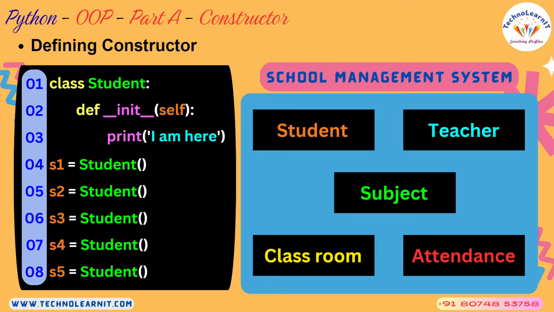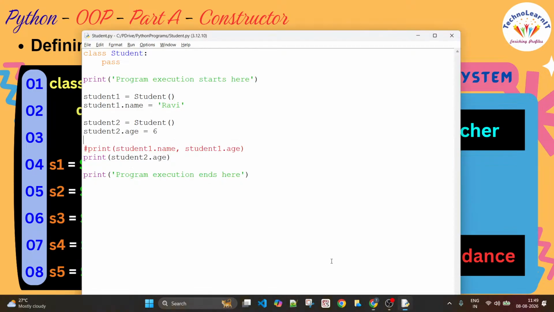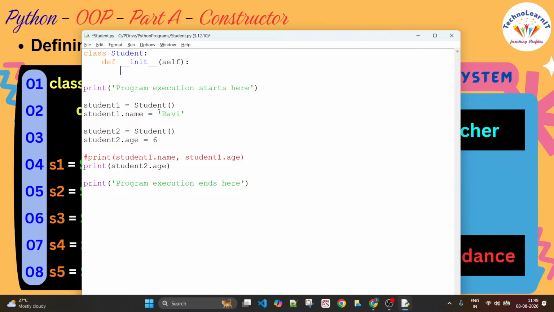What happens now? I'm going to first write some code very similar to what you see there. def, no more pass, because I know I can write something inside the class now. __init__ and then self. What do I really want to do inside this init?